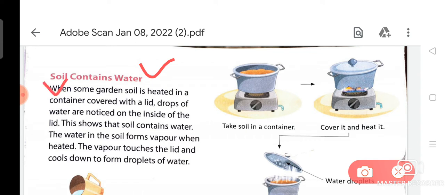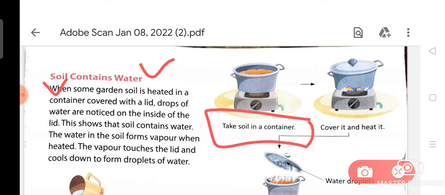When some garden soil is heated in a container covered with a lid, drops of water are noticed on the inside of the lid. This shows that soil contains water. The water in the soil forms vapor. When heated, the vapor touches the lid and cools down to form droplets of water.